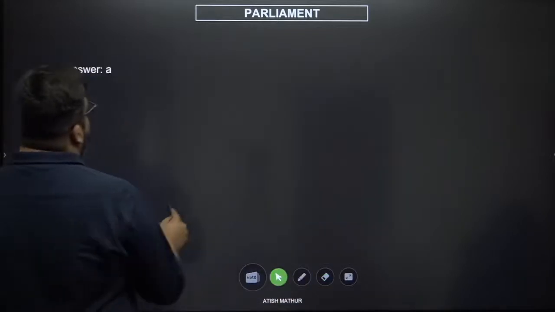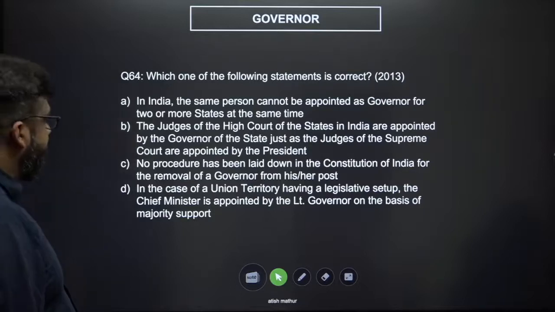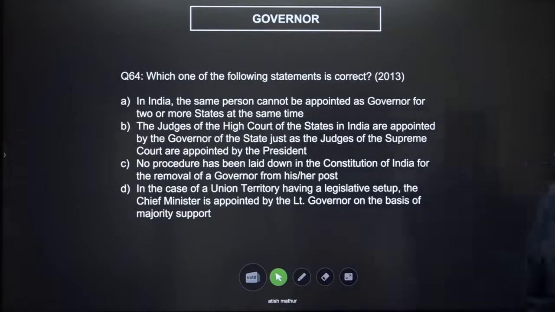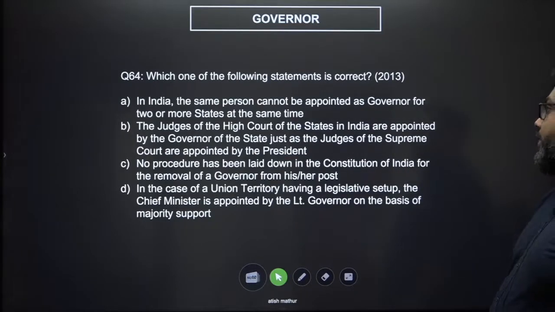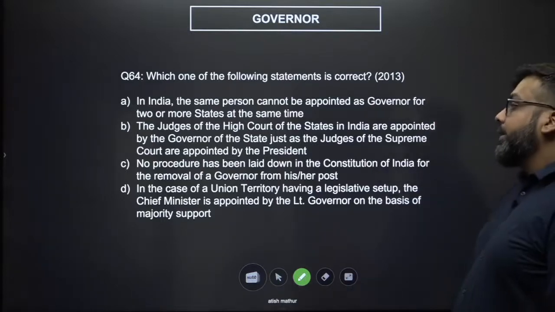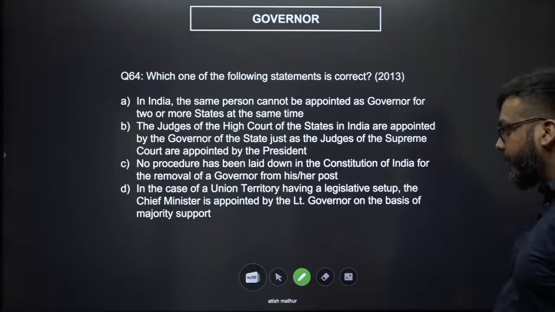Okay. Next, 64. Which one of the following statements is correct? In India, the same person cannot be appointed as governor for 2 or more states at the same time. The judges of the High Court of the states are appointed by the governor, just as the judges of the High Court or judges of the Supreme Court are appointed by the President. No procedure has been laid down in the Constitution for the removal of governor from his or her post.